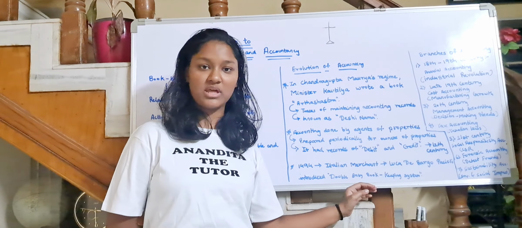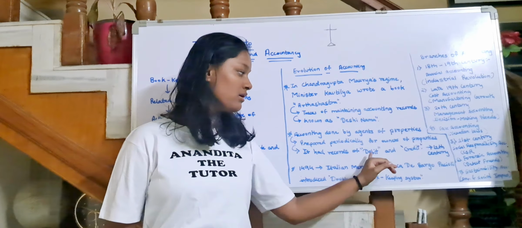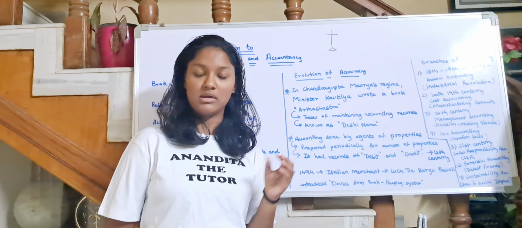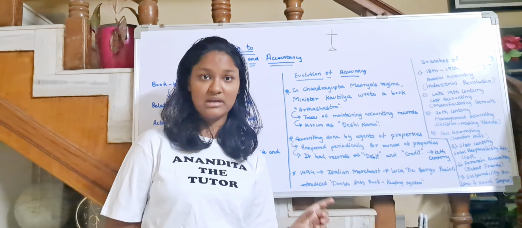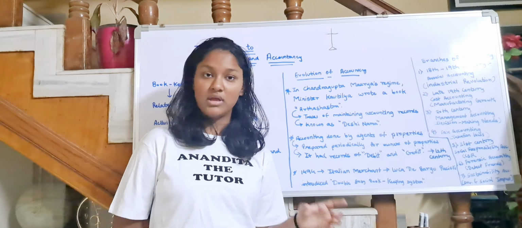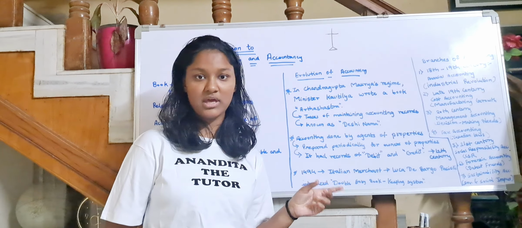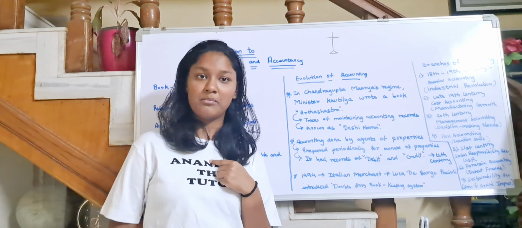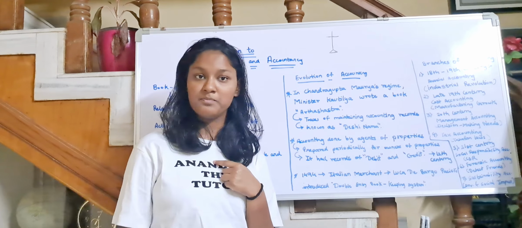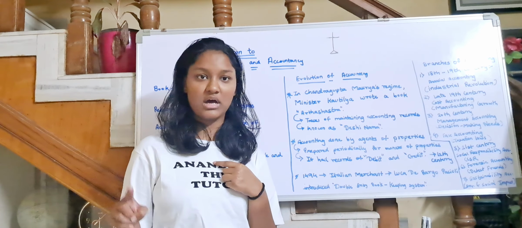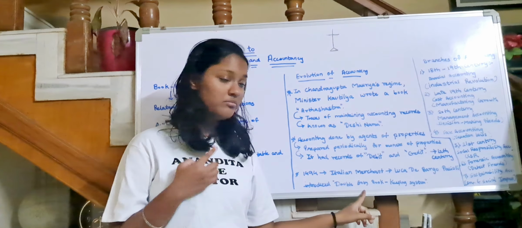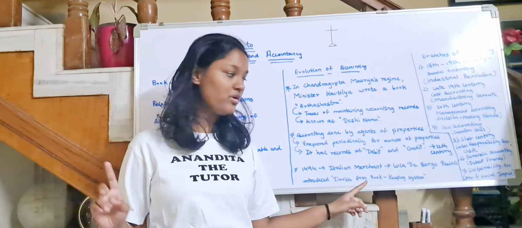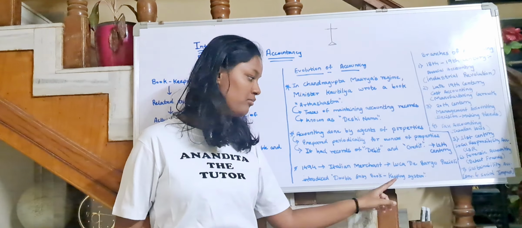So double entry bookkeeping system means there are debit and credit effects in that, and he assumed that a single transaction which comes in that, there are two effects. Okay, so if I am receiving money, I have one account and somebody else has given me money, so that person will also come in this system. So my name Anandita and the person who gave me the money, we both are included in the double entry bookkeeping system.